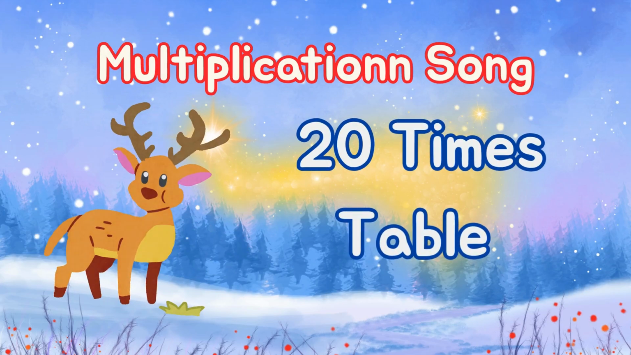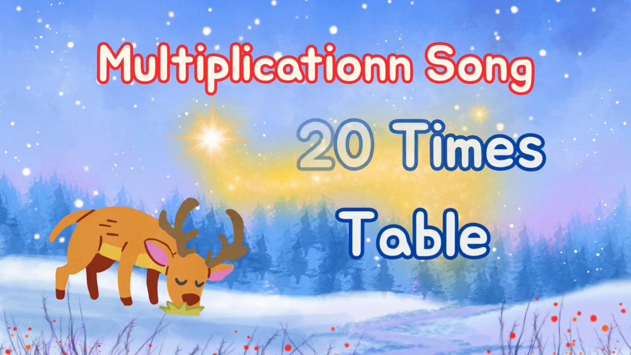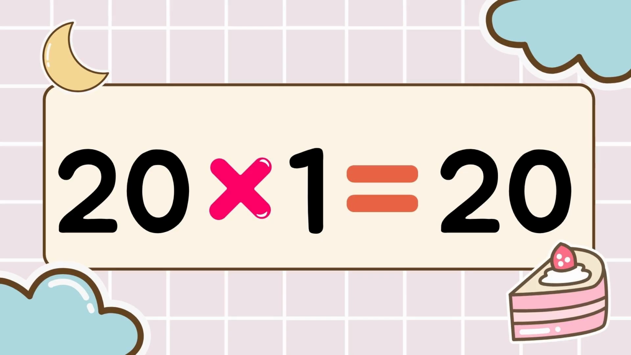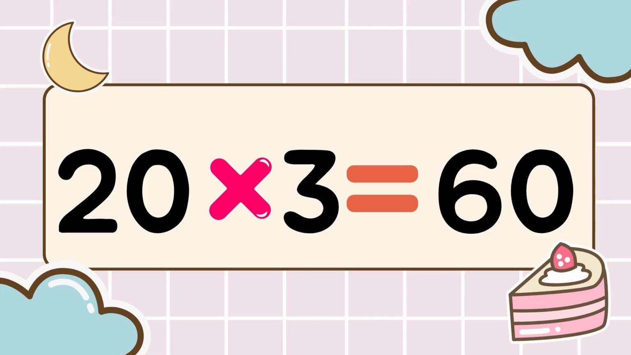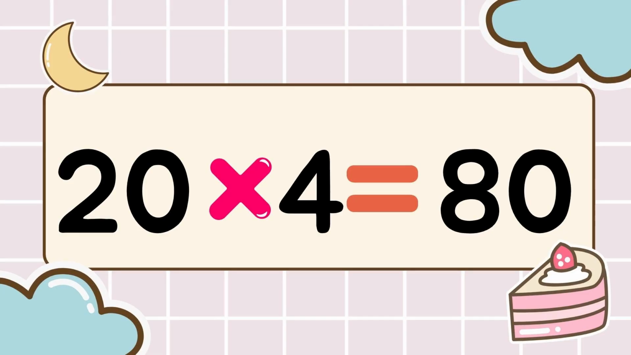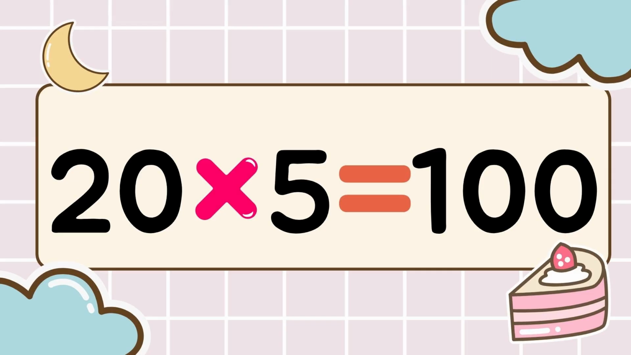Let's multiply. Let's have fun while we memorize. 3, 2, 1, go! 20 times 1 is 20. 20 times 2 is 40. 20 times 3 is 60. 20 times 4 is 80. 20 times 5 is 100.